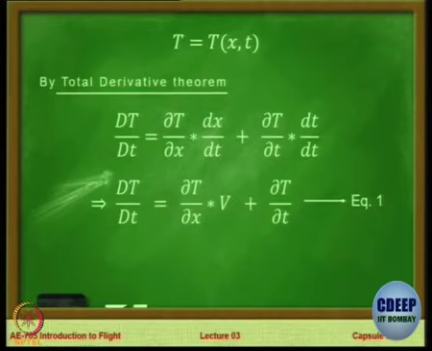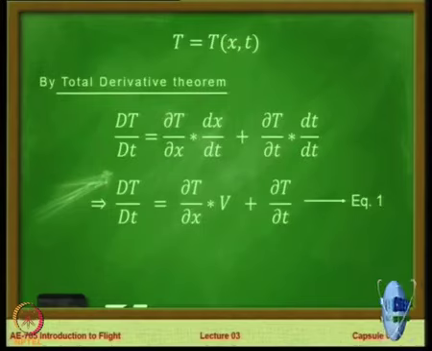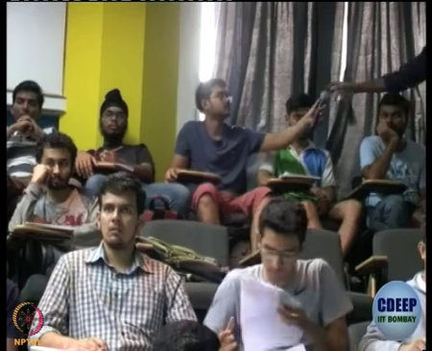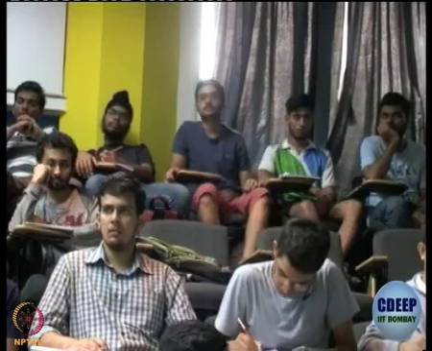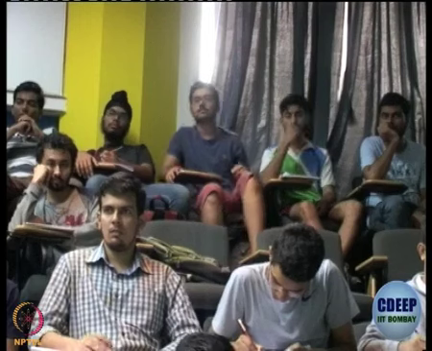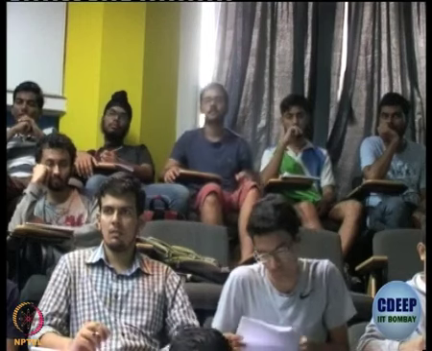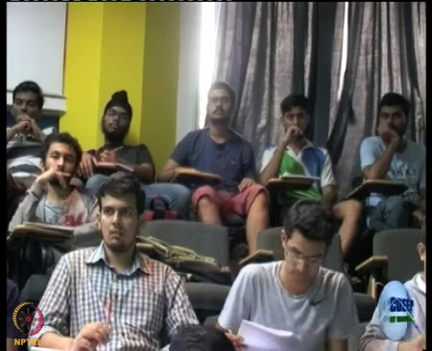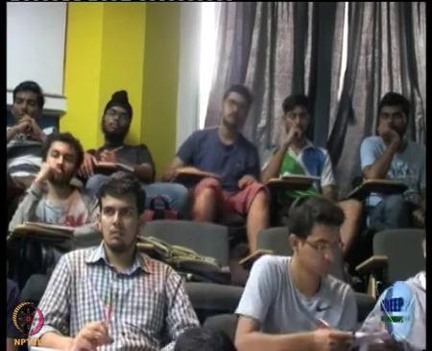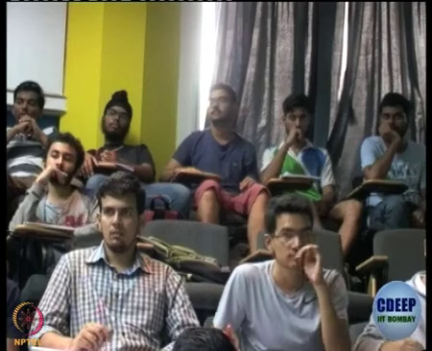So for which condition is this true? Yeah. Sir, it must be an isolated system. That is, no heat exchanges with the outside. So it's a system which does not exchange any heat from outside to inside. Yes, that is acceptable, because otherwise there will be an effect of the outside temperature on the temperature variation inside. Other than that, any other constraint?